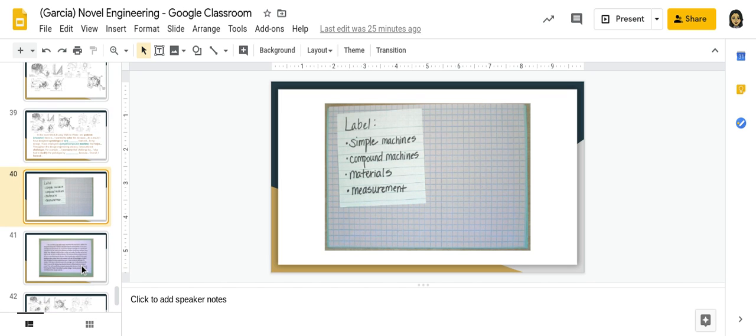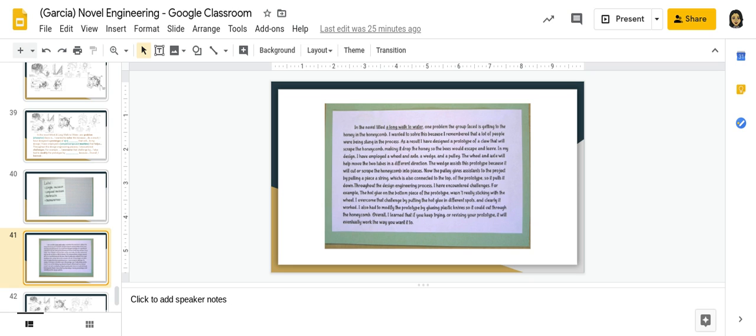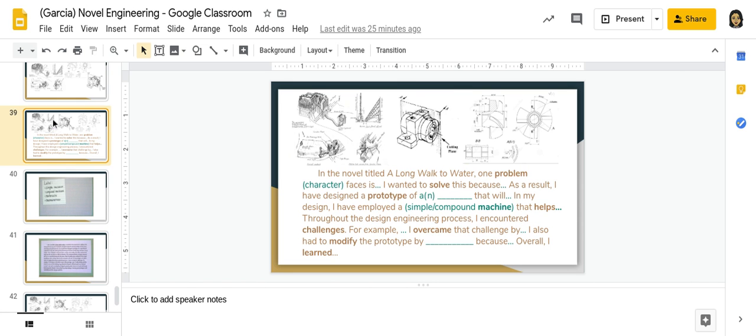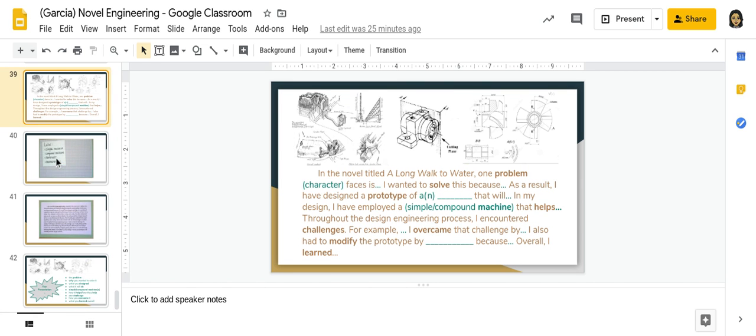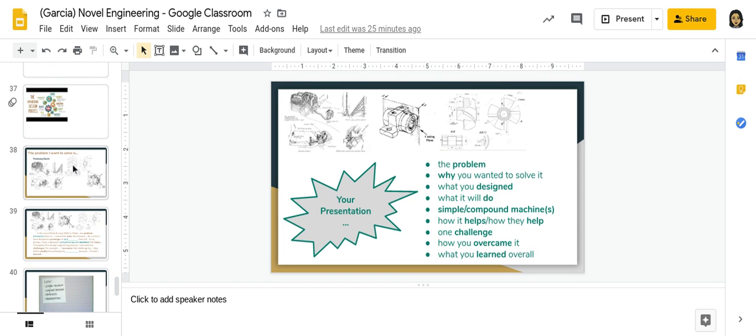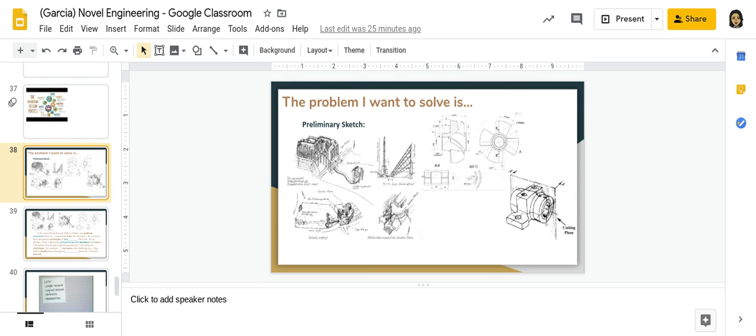There's also included in here an example, by no means a perfect example, but an example of a reflective paragraph that a group did from last year, that followed this format here. Okay, so again, what I want you to focus and work on today is continuing to work on that sketch of the object or the creation that you would create in order to solve the problem that you've selected from A Long Walk to Water.